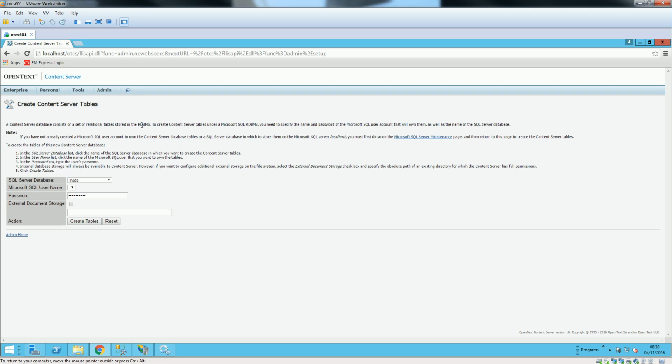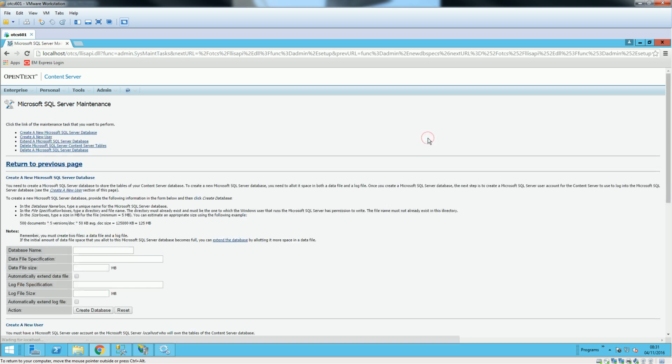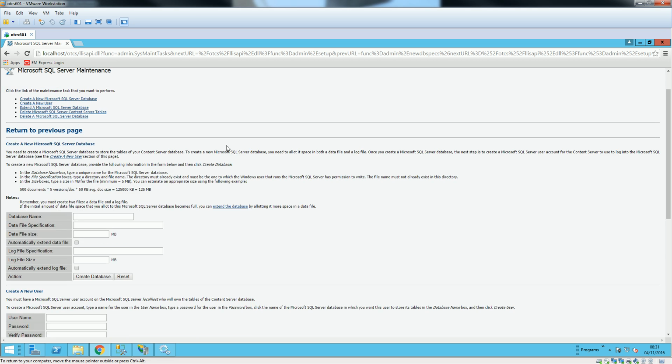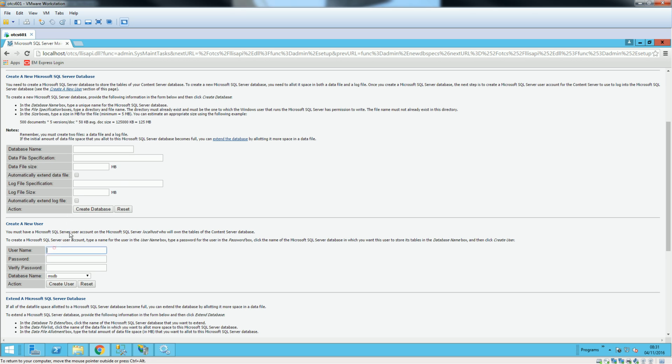It is working now. Here it is saying to select the users, but we don't have a user here, and there's no action required. So we have to go to the page where we can create the users. Currently there's no user page, so we went to the Microsoft SQL maintenance page, and here we will see create user. So create new user.